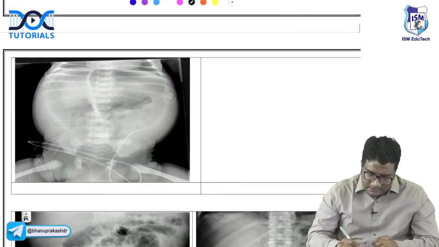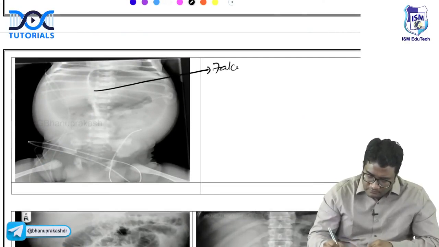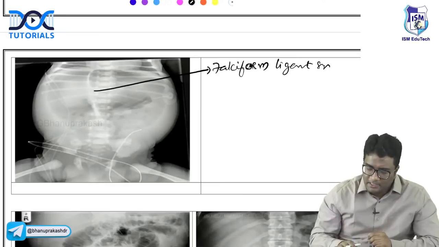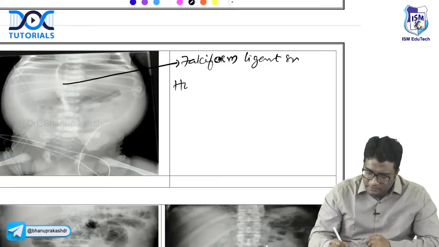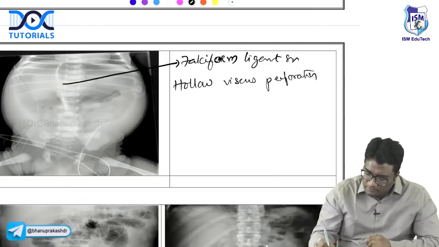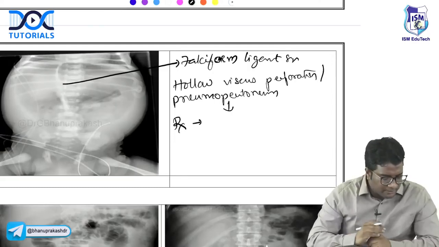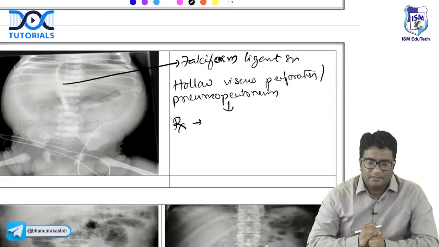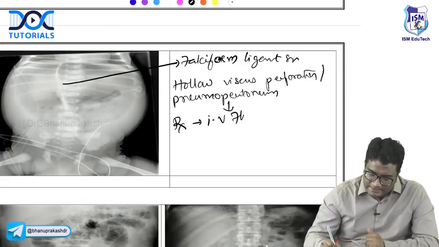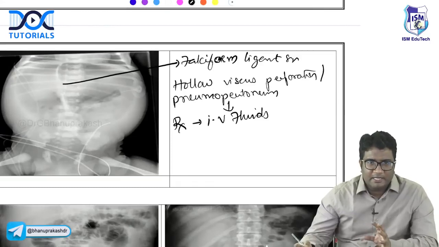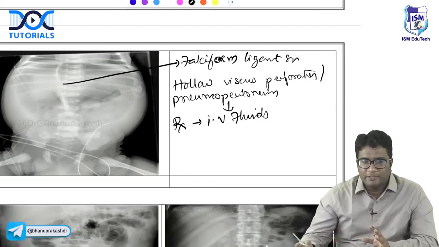Here you can see this is the falciform ligament sign. Here it is clearly visible, the falciform ligament sign, and you can also see the football. So the football sign. By the way, if you have a case of hollow viscus perforation or pneumoperitoneum, what would you do? What is the immediate treatment? This would be IV fluids or resuscitation, so that these patients are not in shock. A lot of the time they need IV fluid resuscitation.